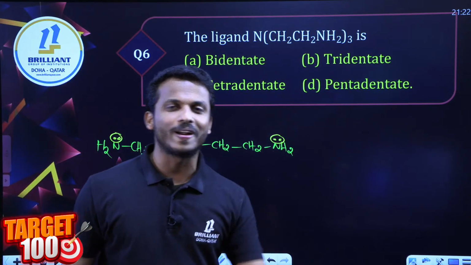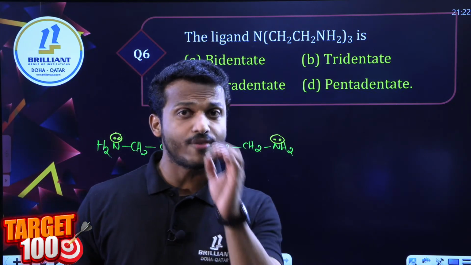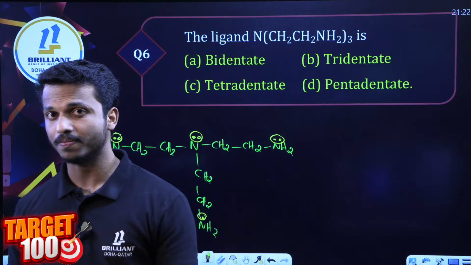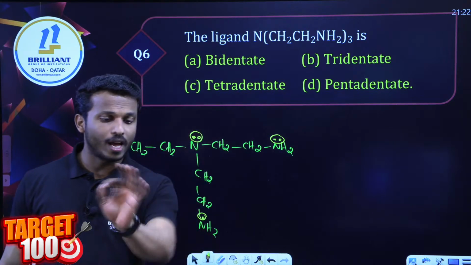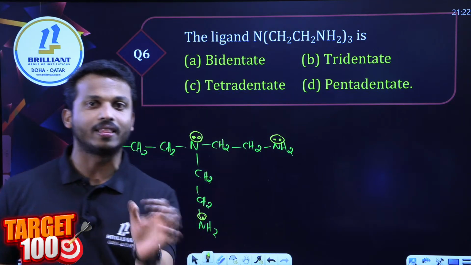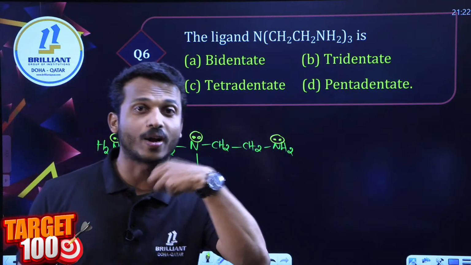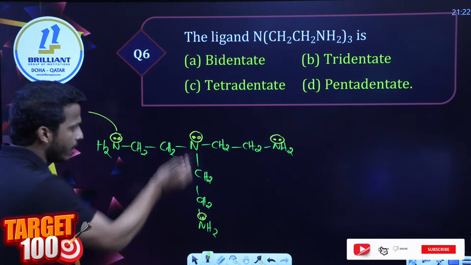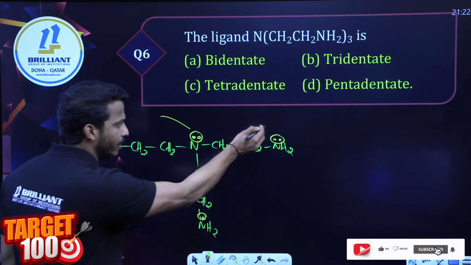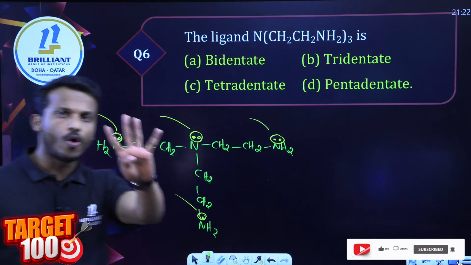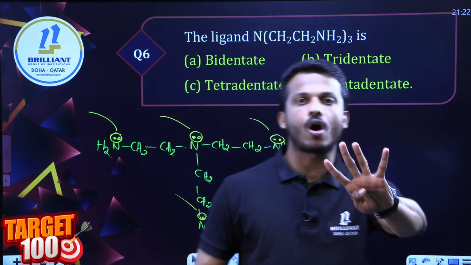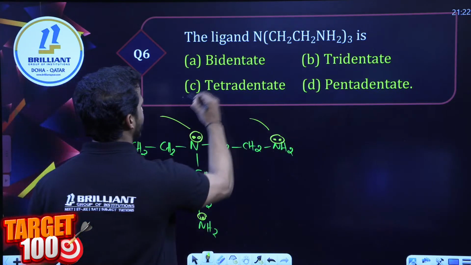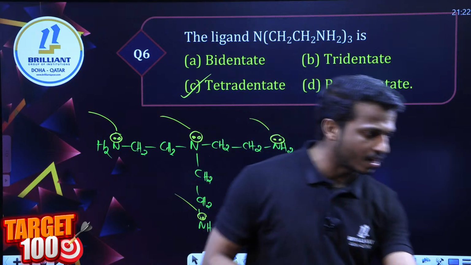You can easily understand the denticity of a ligand if there is a lone pair or negatively charged site. They are donating sites, so they can donate electrons to the metal. In total there are 4 donation sites, and it's called a tetradentate ligand. Option C is the correct answer.